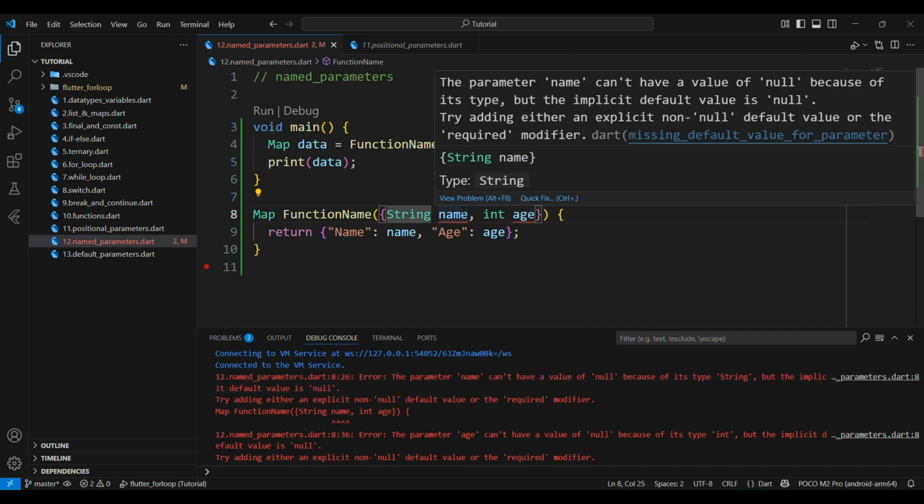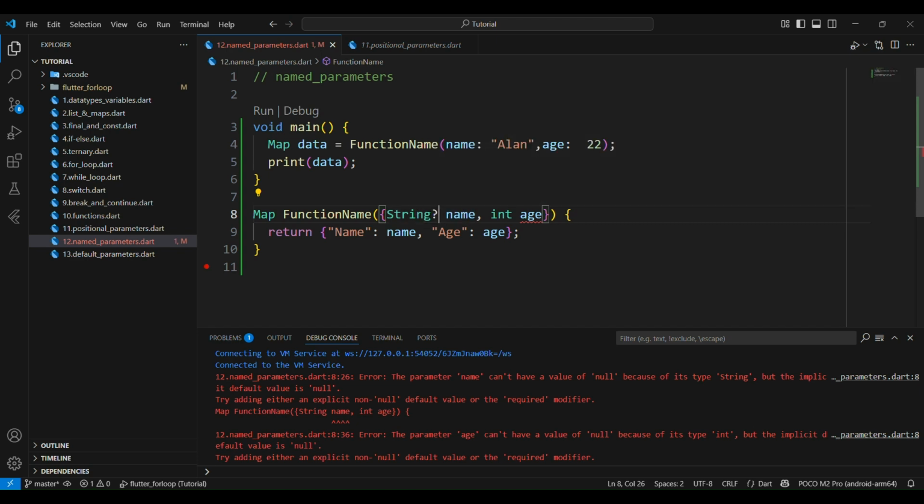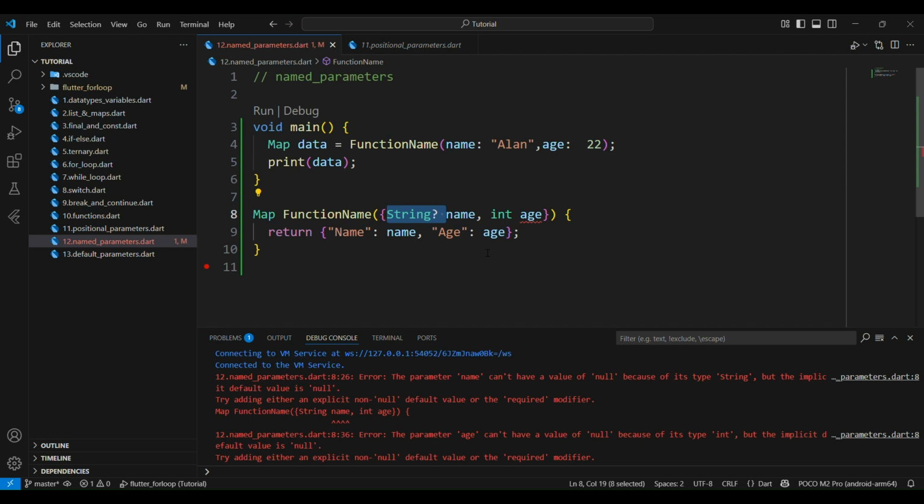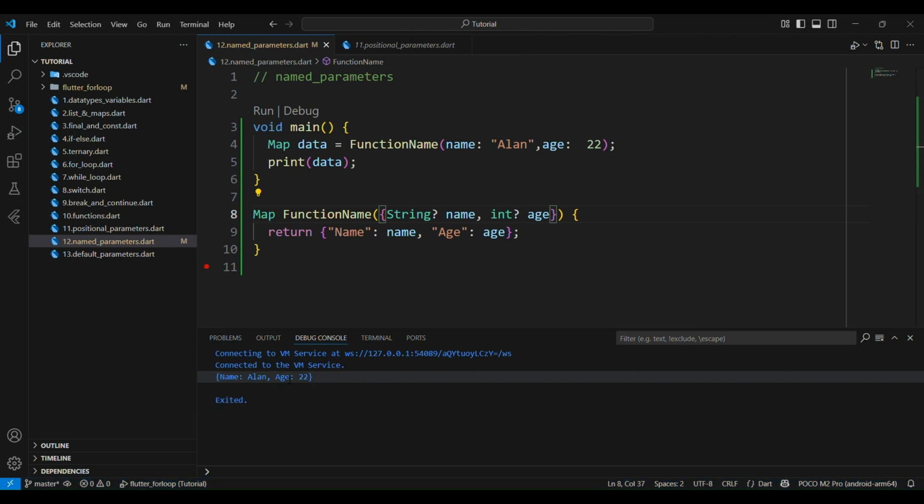So I'll define a question mark here. Then the data type is set as a nullable value. I'll also add a question mark to age, and it is also defined as nullable, and I'll run my code here. Yeah, the name is Alan and the age is 22.